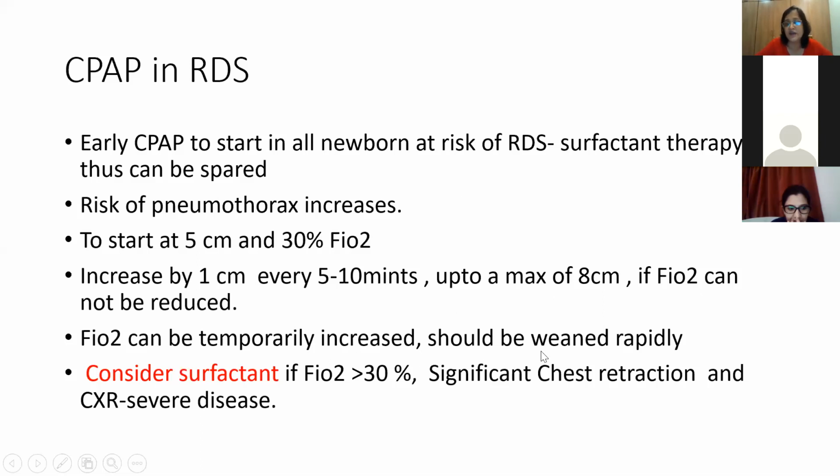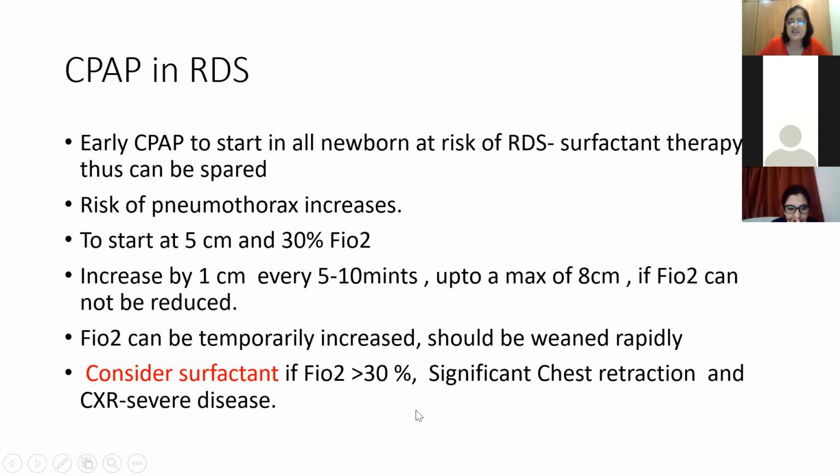but it should be weaned rapidly. If we increase FiO2, it should be weaned very rapidly. So consider surfactant if the FiO2 requirement is persistently more than 35%, and if there is significant chest restriction, or if the chest